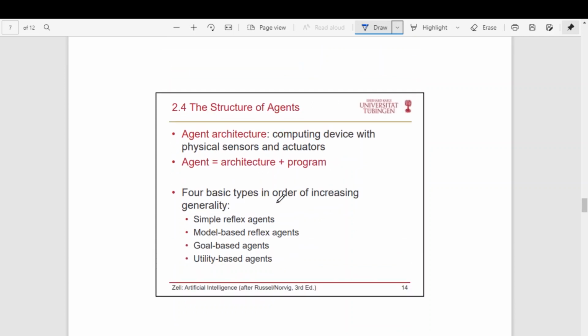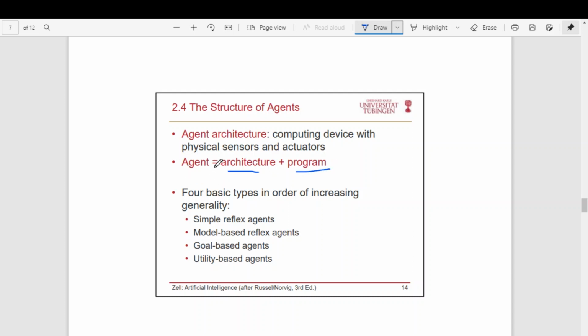Then let us try to understand what is meant by structure of an agent. Structure, in the sense, basically we are talking about building an agent. Building an agent includes the hardware and also the software. That is, it should have a hardware part for sensing and for reacting with the environment through actuators, and also a software part which performs reasoning, learning, etc. The hardware part can be called the architecture and the software part can be called the program.